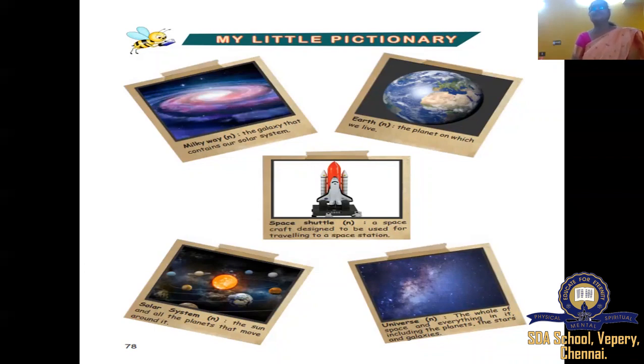First picture from left is Milky Way, the galaxy that contains our solar system. Next picture is Earth, the planet that we live. Space shuttle. In middle, the spacecraft to be used for traveling to space. Solar system. At the bottom left, the sun and all the planets that move around it. Universe. The whole of space and everything in it, including the planets, the stars and galaxies.